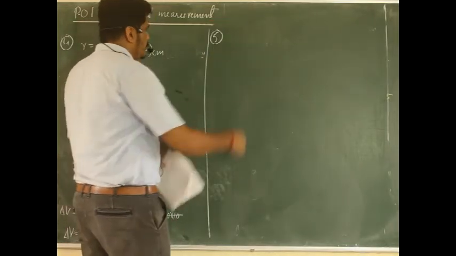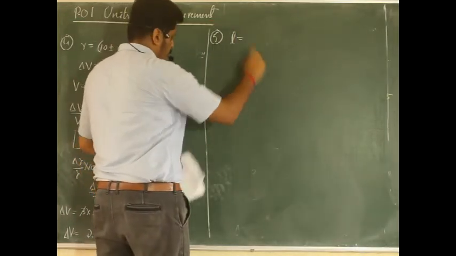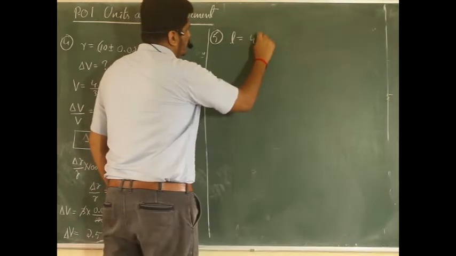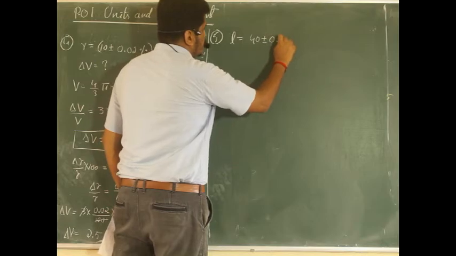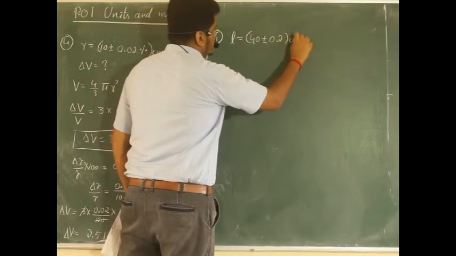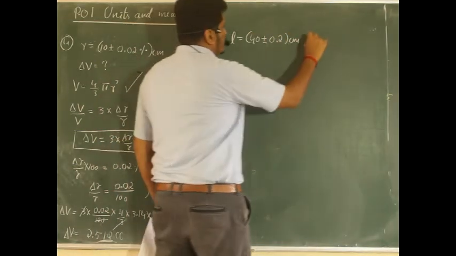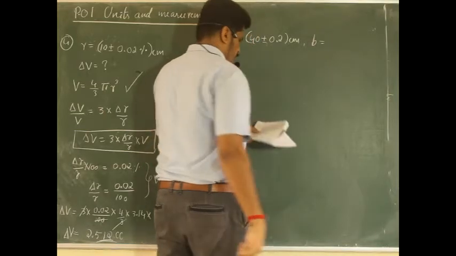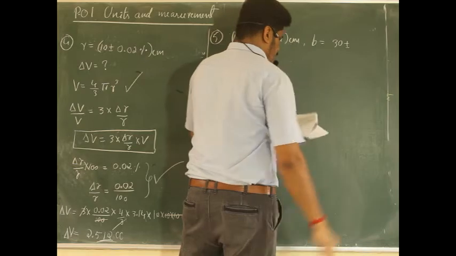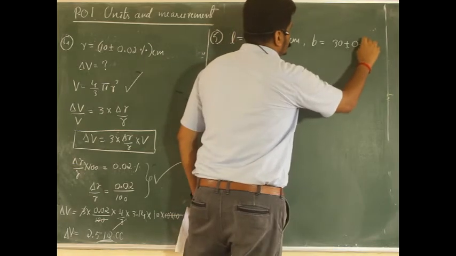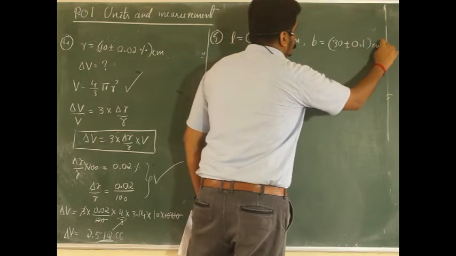Question number 5. Length L is equal to 40 plus or minus 0.2, mentioned in centimeter. Next, breadth is also given. B is equal to 30 plus or minus, and the error associated with that is 0.1 centimeter.